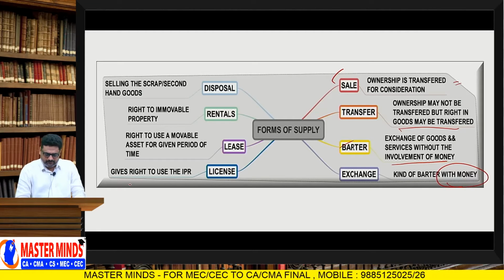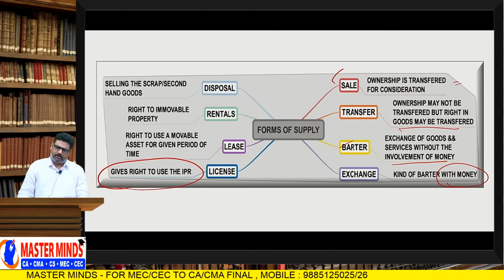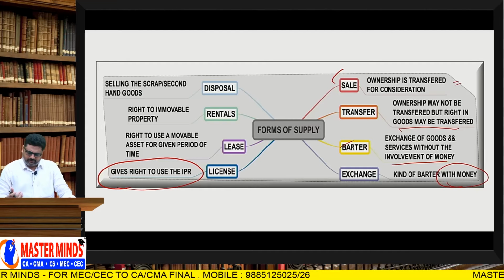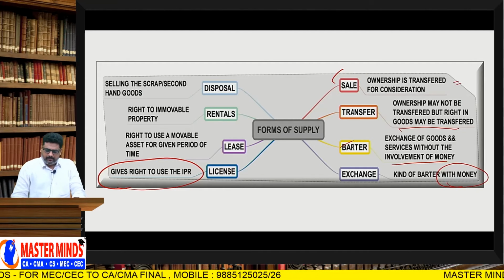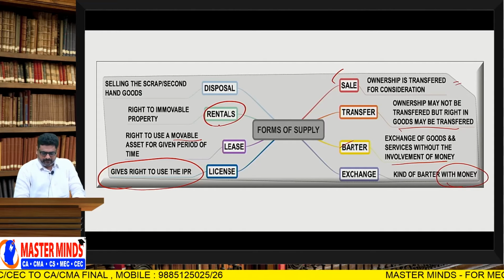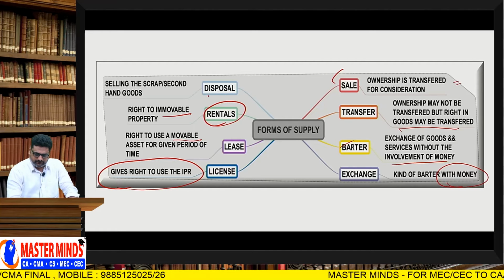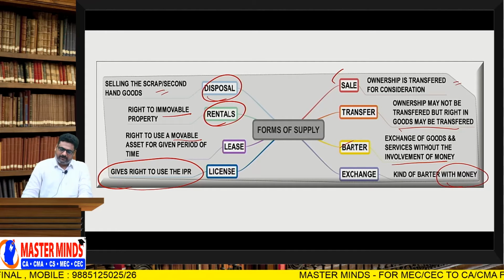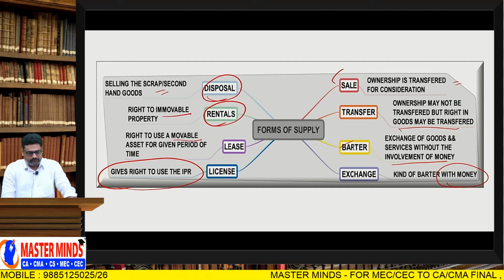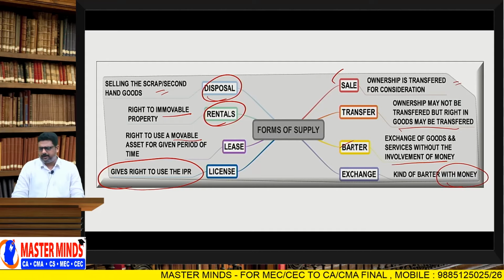License gives the right to use IPR, intellectual property rights, which are intangible assets like patents, copyrights, etc. Lease: the right to use a movable asset is known as lease. Rentals: the right to use immovable property is known as rentals. Disposal: selling the scrap or second-hand goods is disposal. Okay, these are the forms of supply.